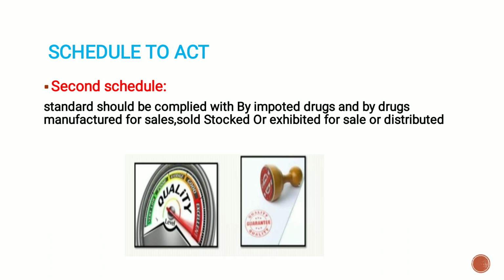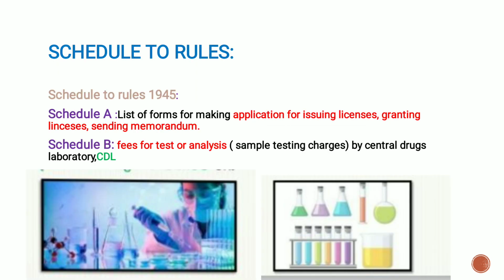The standards should be complied with by imported drugs and by drugs manufactured for sale, sold, stocked, exhibited for sale or distributed. Now let's see the schedules to the Rules. There are many schedules to the Rules, 1945. Schedule A is the list of forms for making applications for issuing licenses, granting licenses, and sending a memorandum. And Schedule B is the fees for a test or analysis, that is, sample testing charges by the Central Drug Laboratory. This comes under Schedule B.